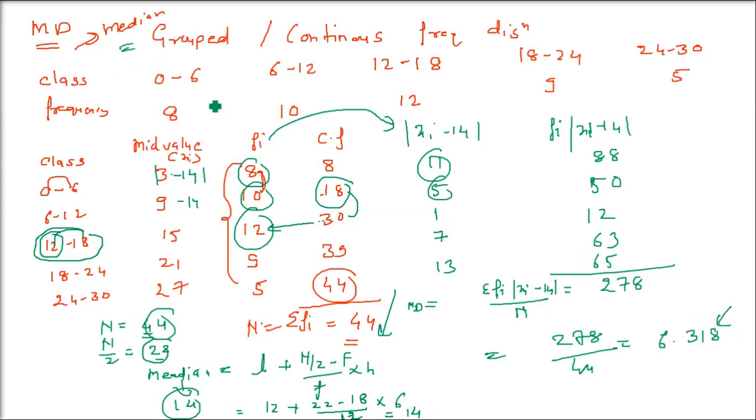Okay. Mean also you can find out. We'll see it later, because the mean, capital X bar, is given by A plus h into (1 by N sigma fi di), where di is xi minus the assumed mean divided by the class interval. Anyways, we'll see it later.